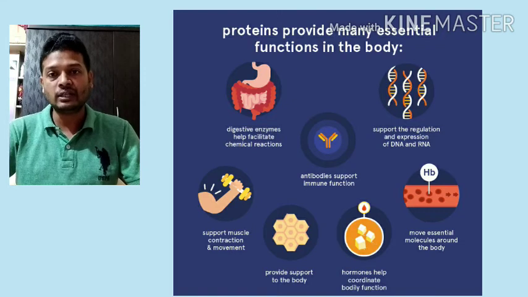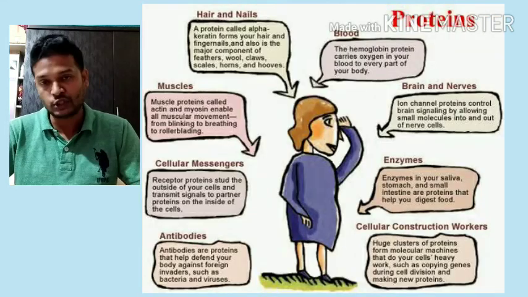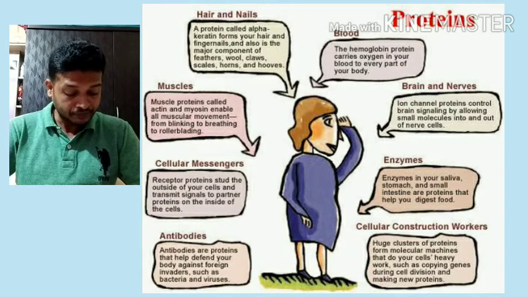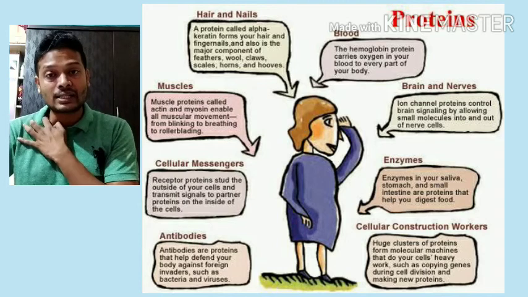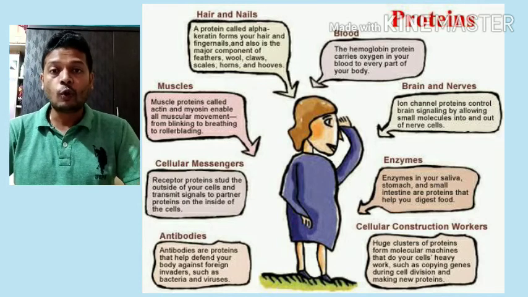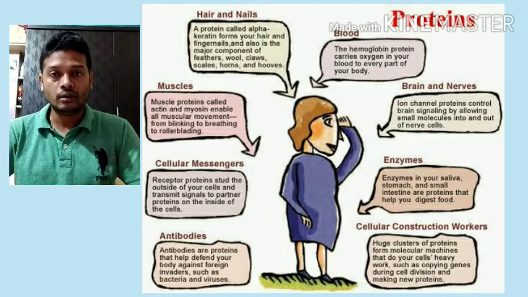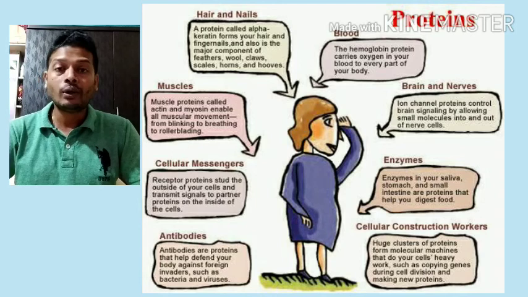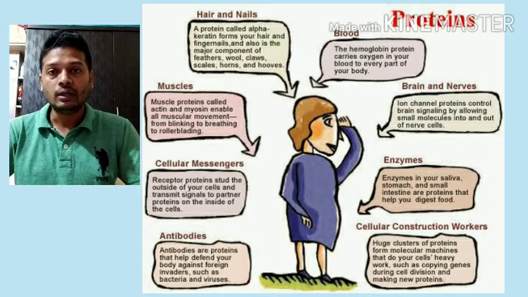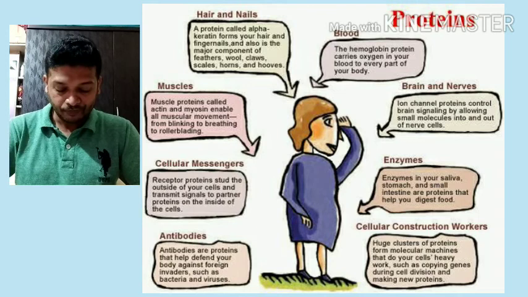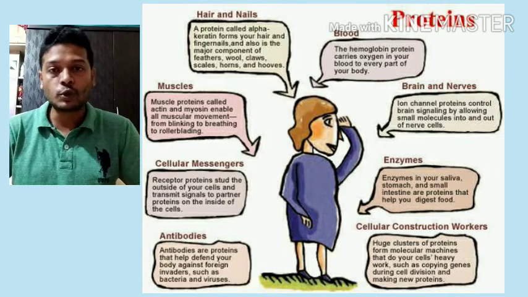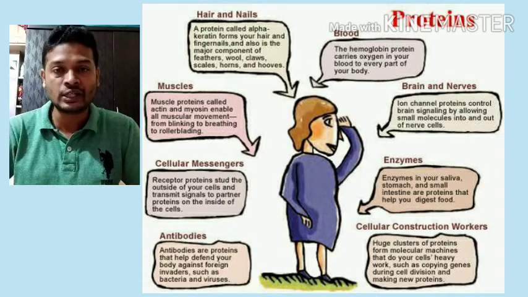These proteins are present in our muscles and responsible for contraction and relaxation. Then hormones, different types of hormones that we studied last year. Endocrine system in 9th standard we had studied. So different hormones are majority proteins, growth hormone, somatostatin, insulin, glucagon, all these are proteins. Enzymes like amylase, trypsin, these are also responsible for digestion of food, and these are also proteins. Then cell membrane also contain protein which allow entry and exit of certain substances.